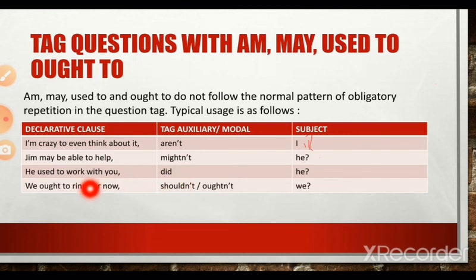So, he used to work with you, did he? We ought to ring her now. It can be "oughtn't," but "oughtn't" is not there in almost all utterances. The most common form is "shouldn't." Shouldn't we? We ought to ring her now. "Shouldn't we" is the right format. So I hope that it was clear.